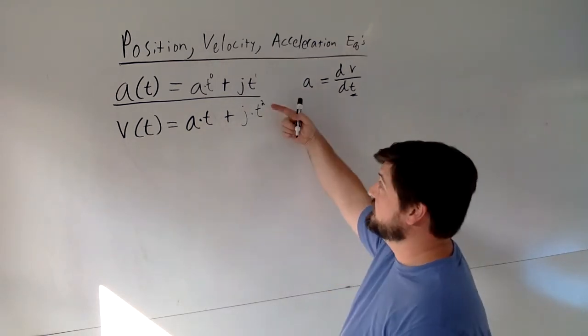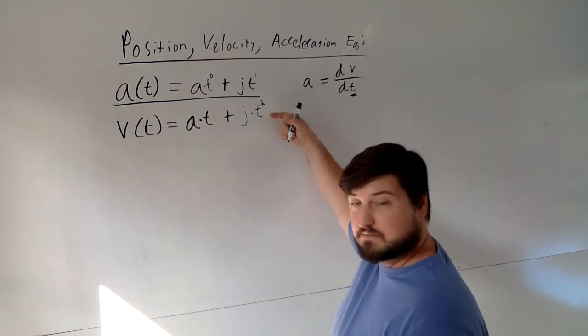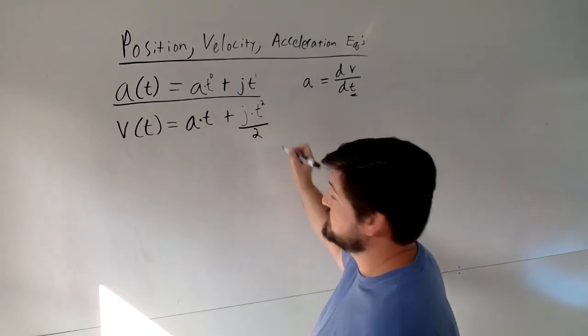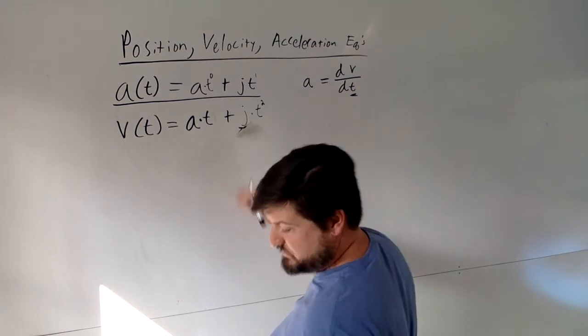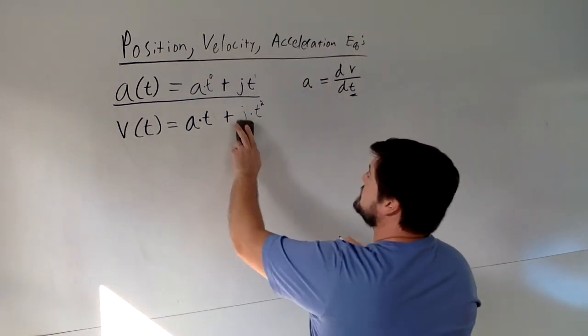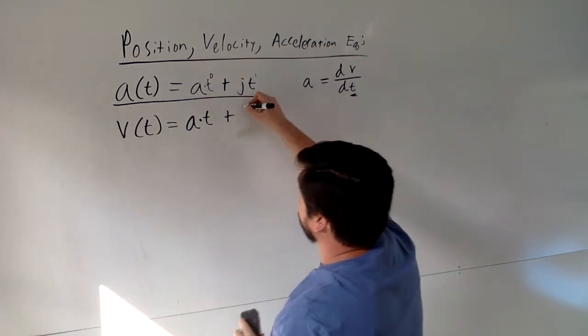But in this case, if I divide by the new power, I've got j times t squared over 2, or 1/2 jt squared. And in fact, I'm going to write it that way because that's the way we're going to see it in class a lot. So I'm going to move that half factor out to the front.